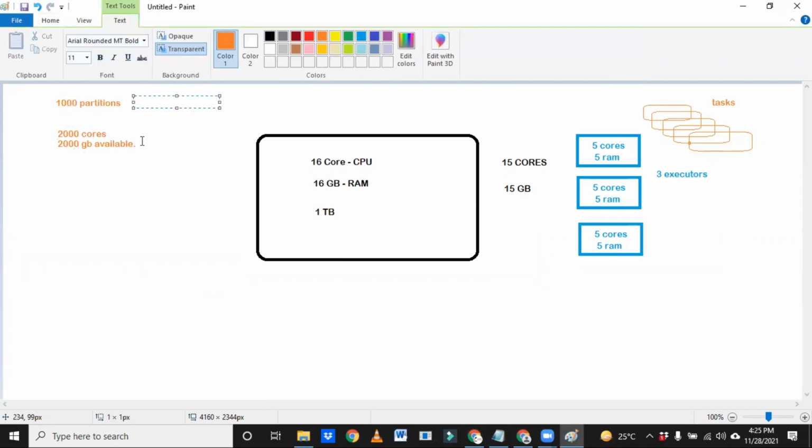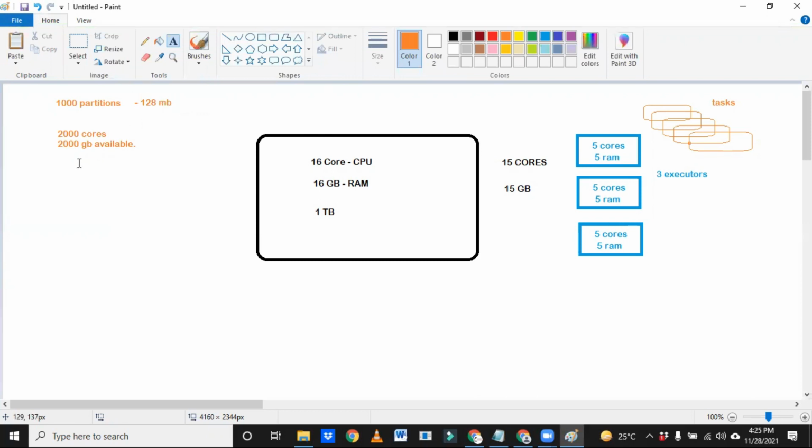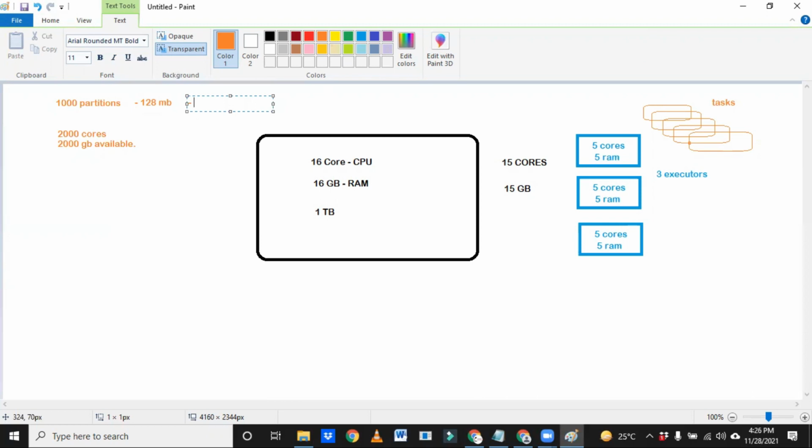Okay, and our partition here is 128 MB. That is the standard. Each partition is 128 MB. Now, you tell me, the cluster is having 2000 cores and 2000 GB available, and then for one partition, how much will it take? It uses only 1000 cores, right? 1000 cores and 1000 GB. Okay.